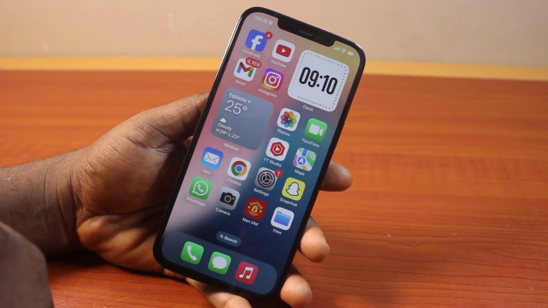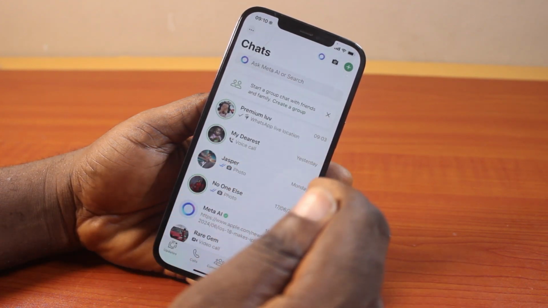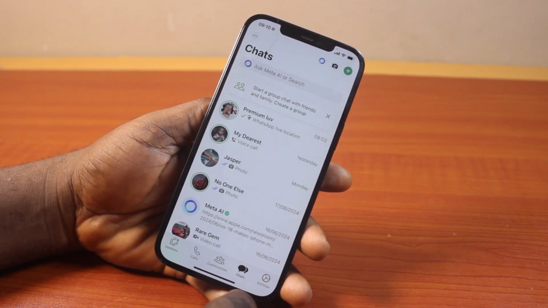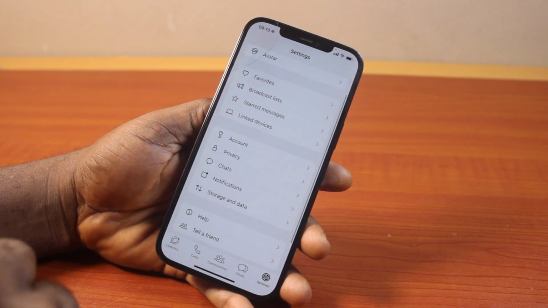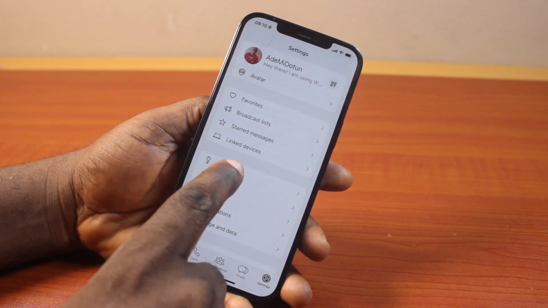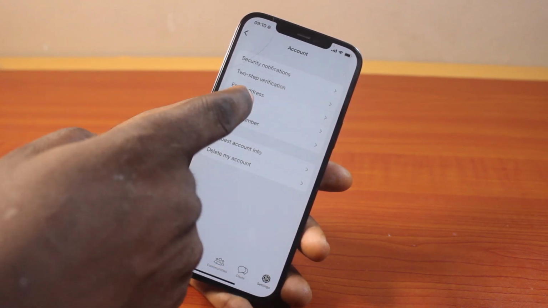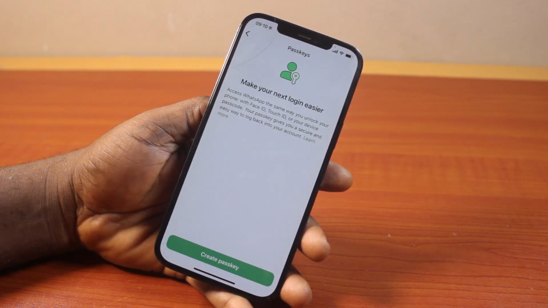Now to create a passkey on WhatsApp, all you need to do is click on the WhatsApp application and unlock it using a password or Face ID, then click on the settings icon at the bottom right. Here, you just need to scroll down and then click on Account. Once you click on Account, locate Passkey and click on that. Then you should see "Make your next login easier." Tap Create passkey on the navigation.